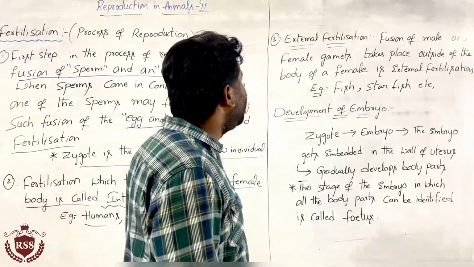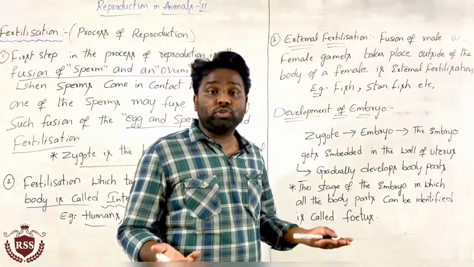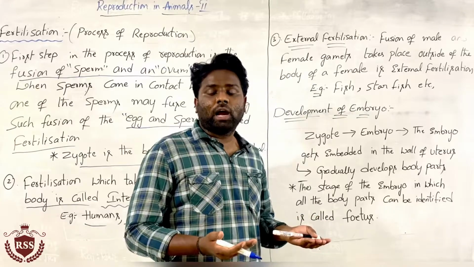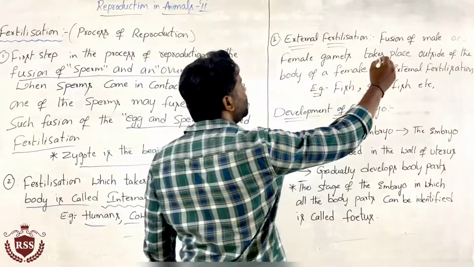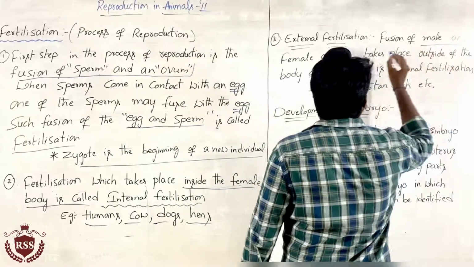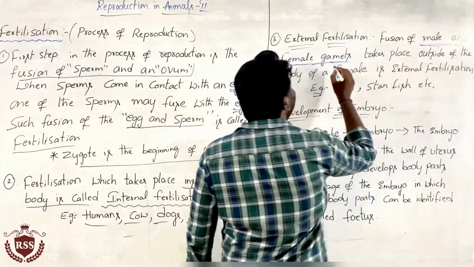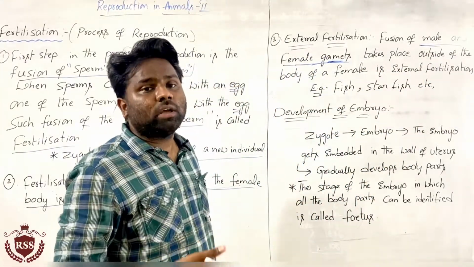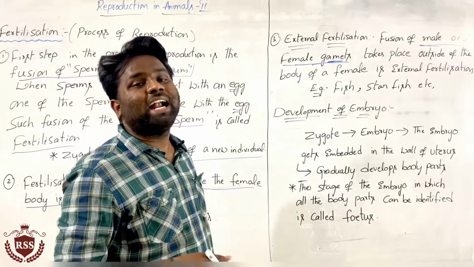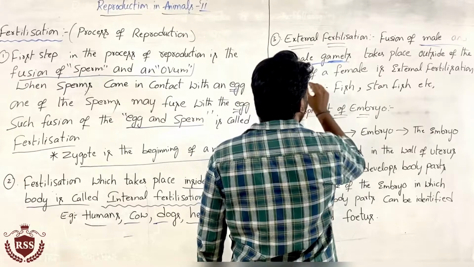Then coming to external fertilization. Fertilization is the fusion of male and female gametes. The male gamete is sperm. The female gamete is ovum, that is, the egg.